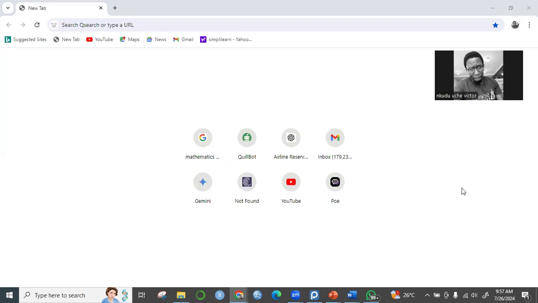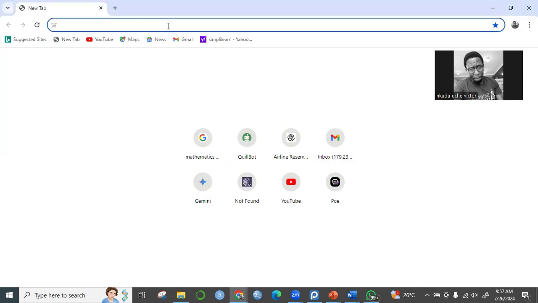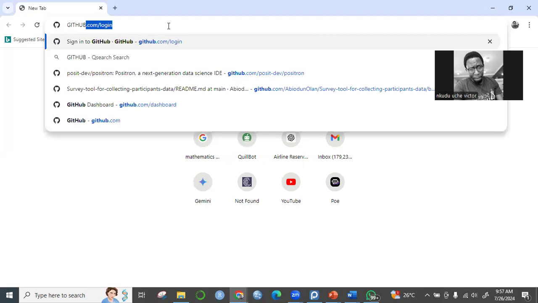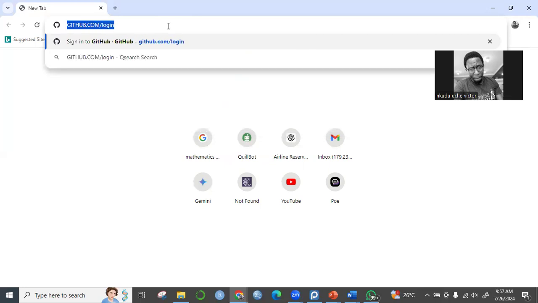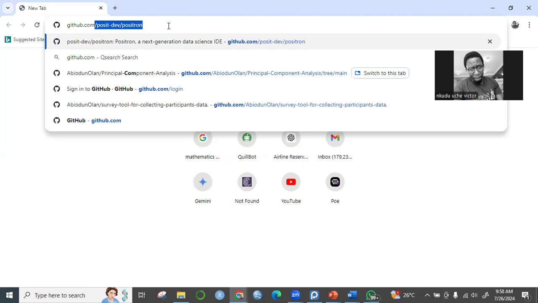At this point, we're trying to learn how to install Positron into your system. So first thing first, we have to visit GitHub, github.com. Wow, my spelling is with a capital letter. github.com/posit-dev/positron.